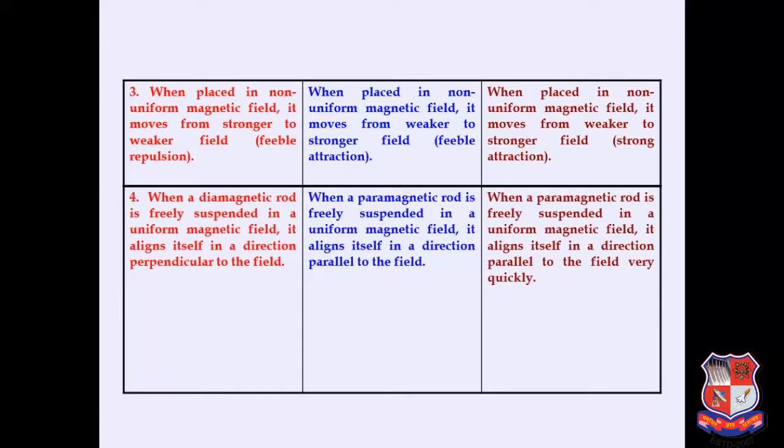When a diamagnetic rod is freely suspended in a uniform magnetic field, what will happen in that case? Just try to understand. Diamagnetic material always tries to avoid the magnetic field. That's why, when we suspend a diamagnetic rod freely in a magnetic field, it will be aligned in a direction perpendicular to the magnetic field.